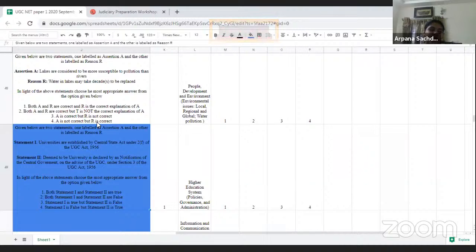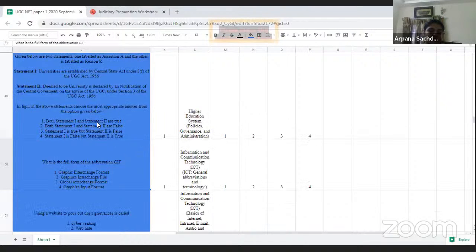Then we have the higher education system, and it was a question which has been asked previously. So it is based on a past year question paper, so I will mark it as an easy question. It was based on statements, and which statement is true, which statement is false. If you have just gone through the past year question paper, it would be an easy question because it has been directly copy pasted from the past year question paper. So I will mark it as an easy one. But if it had not been asked in the past year question paper, it would have been a difficult question to answer.